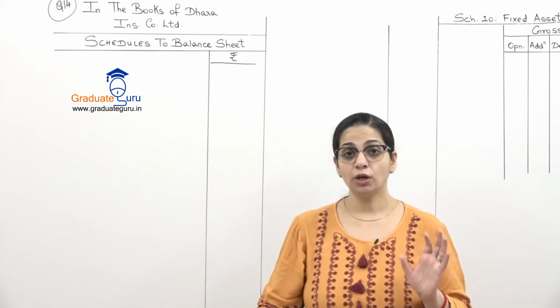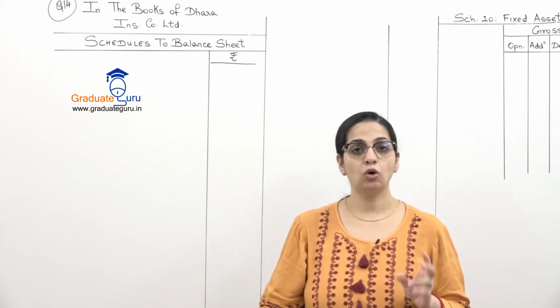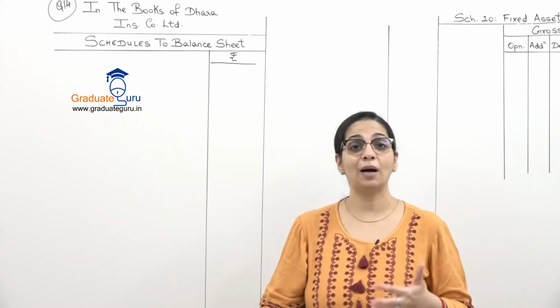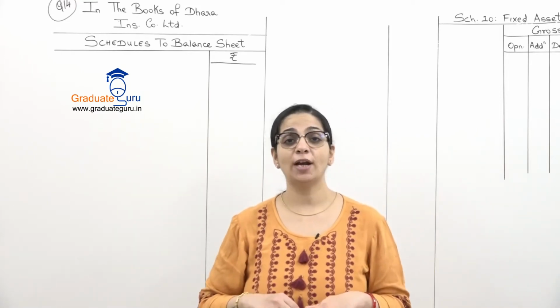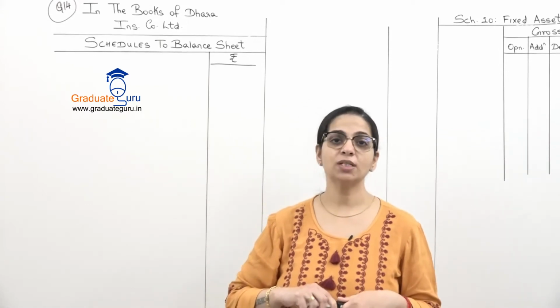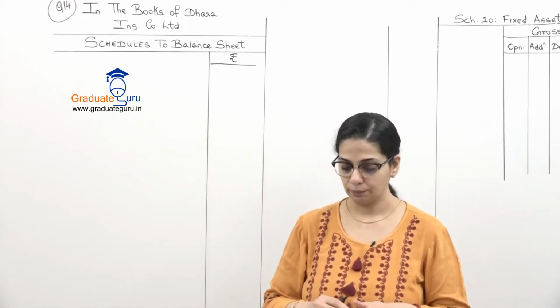So यहाँ पर what we are going to prepare are only those schedules जिसके हमें amounts दिए हैं. So first one we will be preparing is schedule number 6, which is reserves and surplus.